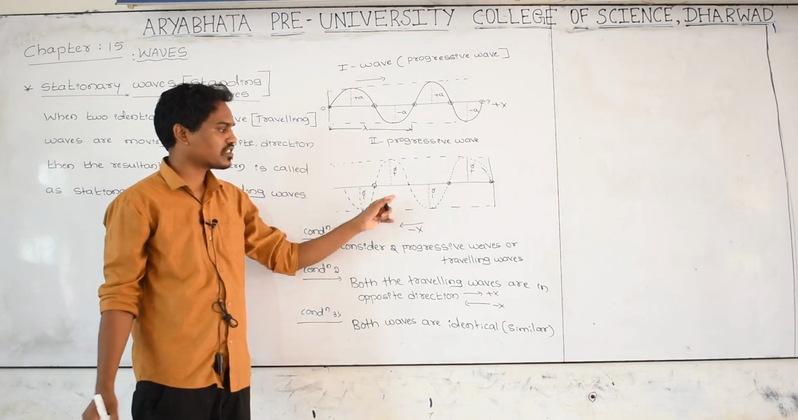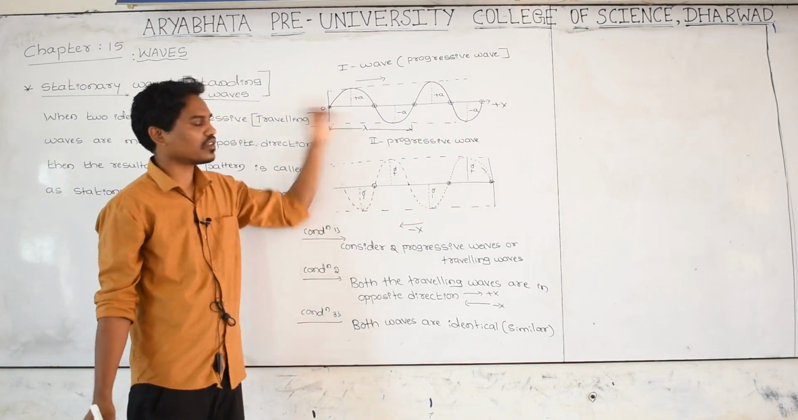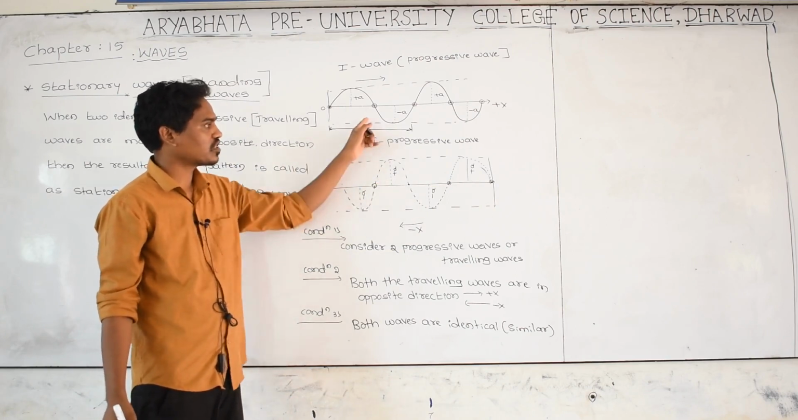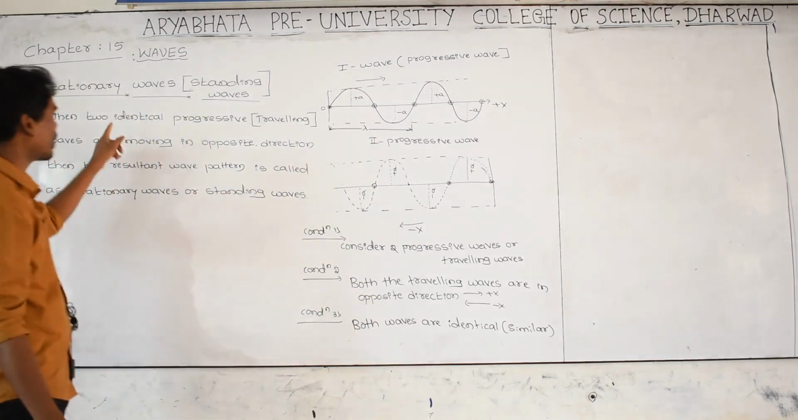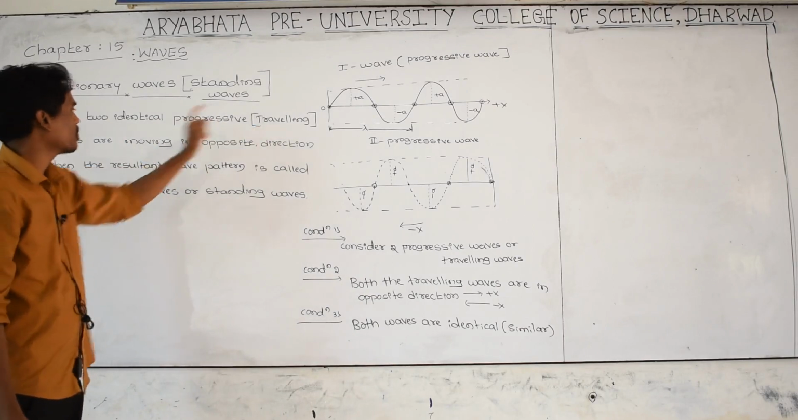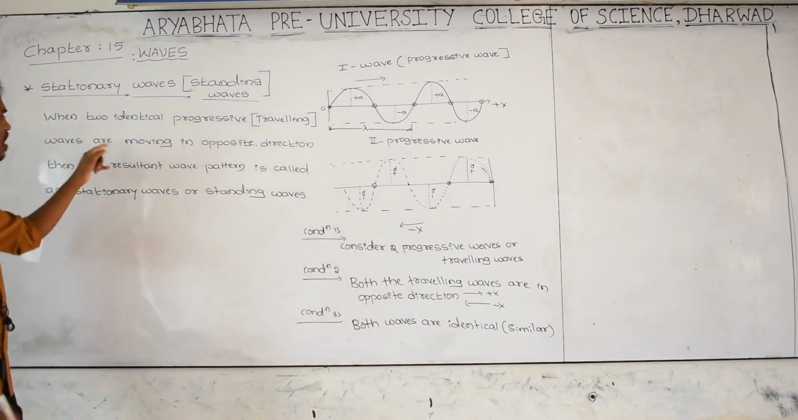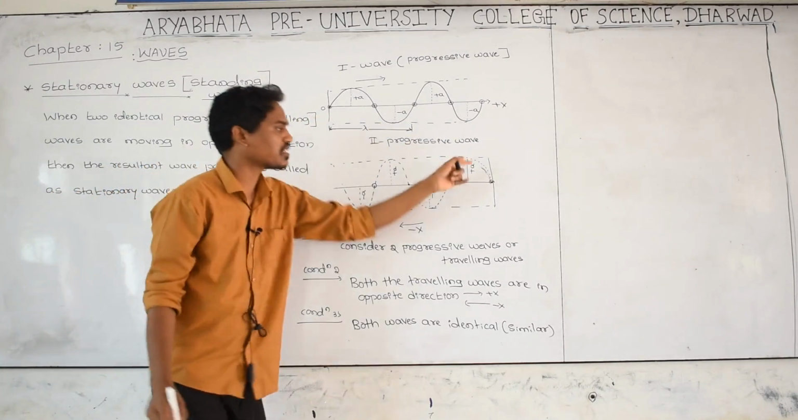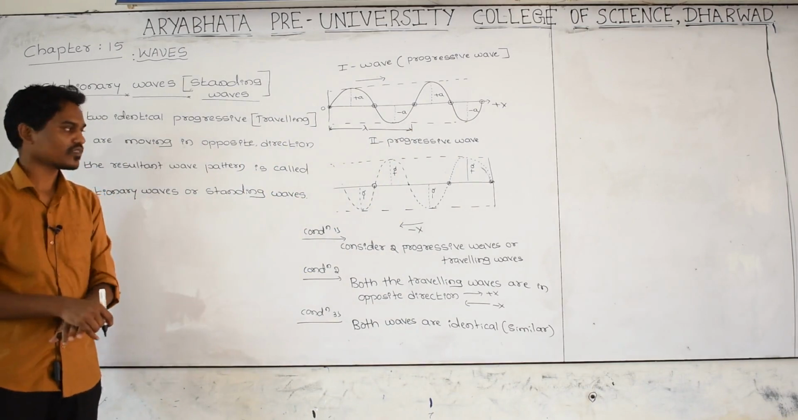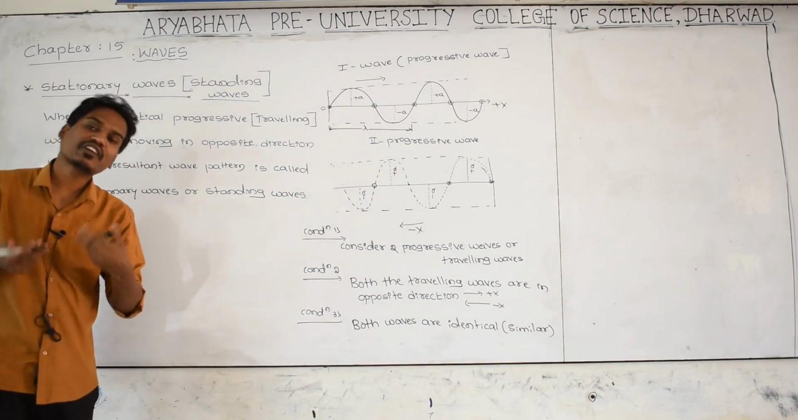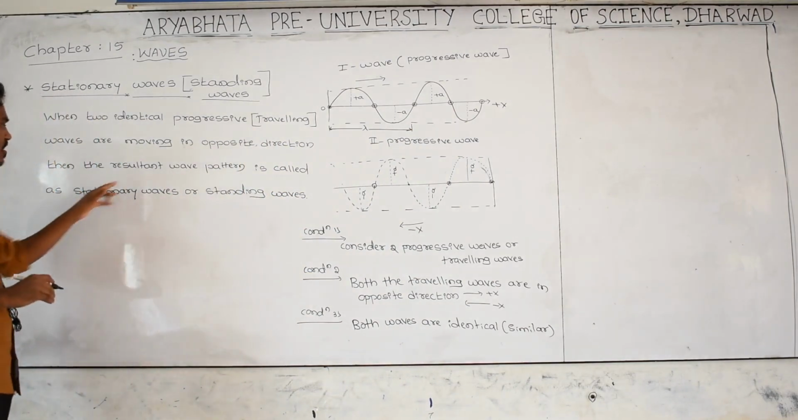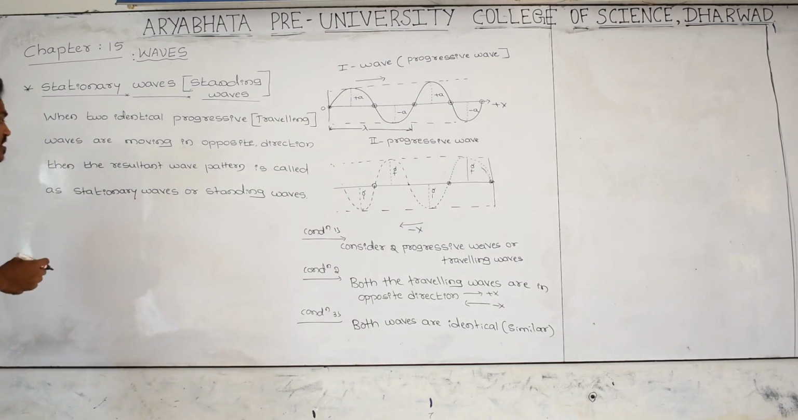direction. This is also a traveling wave moving opposite to that wave. All the parameters or quantities for this wave and this wave are exactly the same. That's why we are going to call them identical waves. When two identical traveling waves are moving in opposite directions, two progressive waves moving in opposite directions, when they merge or superpose, then you are observing a different shape of the wave. That resultant wave pattern is called a stationary wave.